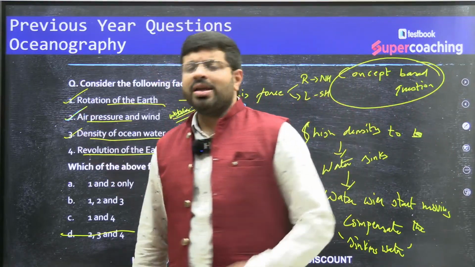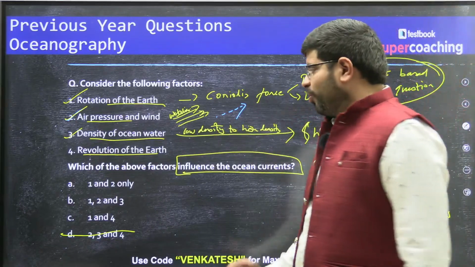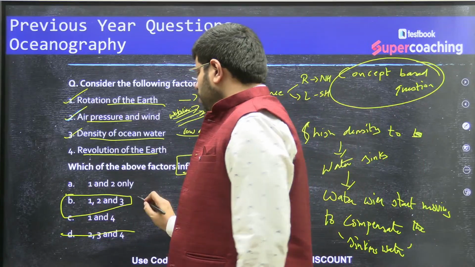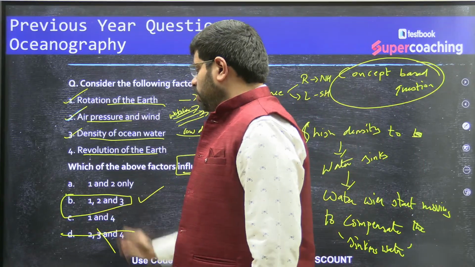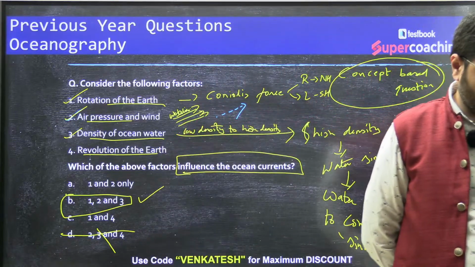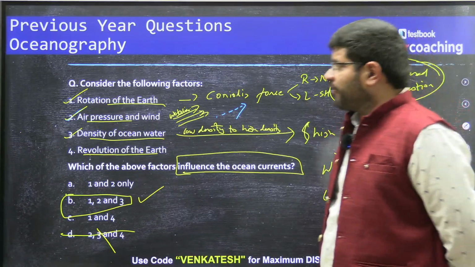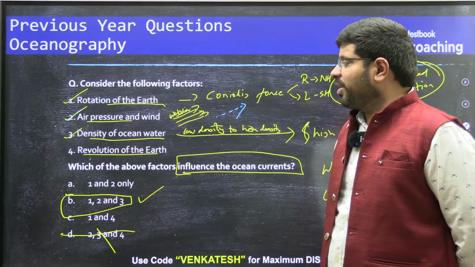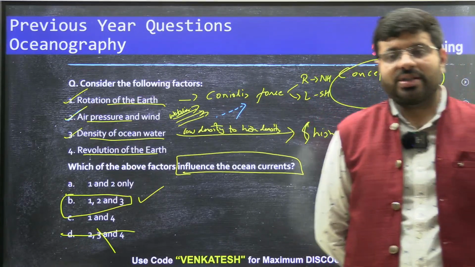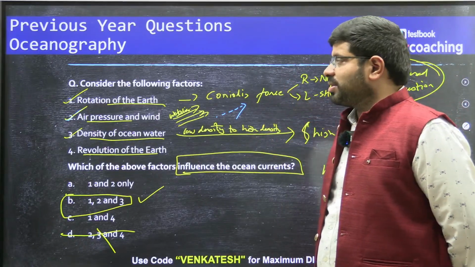Now, how can revolution of the earth have an impact on the movement of the oceanic water? It does not. So the answer is B, 1, 2, 3. I hope you got it, all of you. You got an approach now. Consider the factors: rotation, air pressure and wind, density of the oceanic water, revolution of the earth. Which of these influence the oceanic currents? This is the thing.